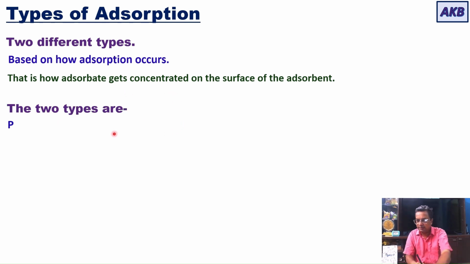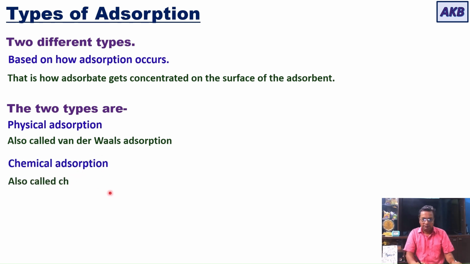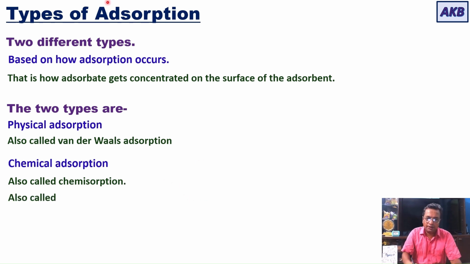The two types are physical adsorption, which is also called van der Waals adsorption, and chemical adsorption, which is also called chemisorption or activated adsorption.